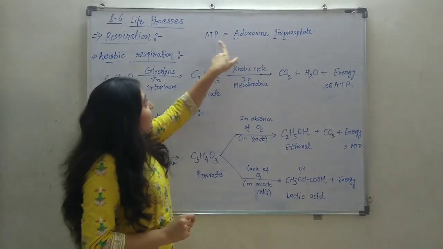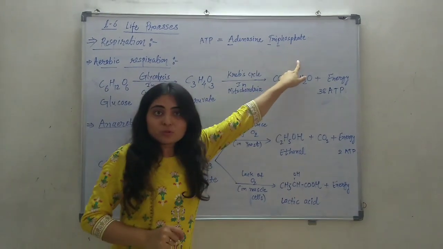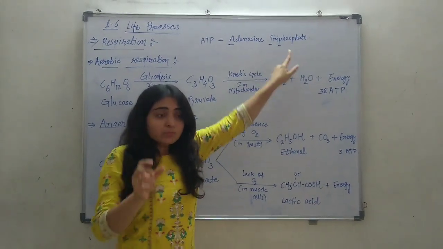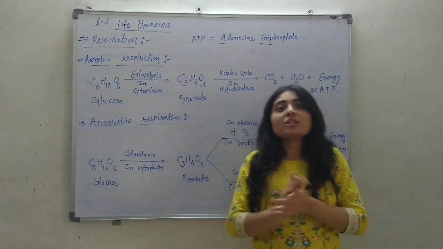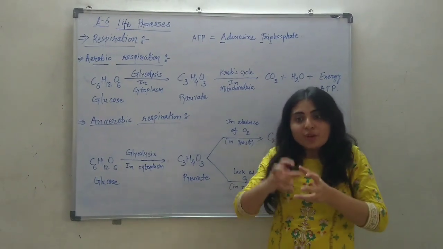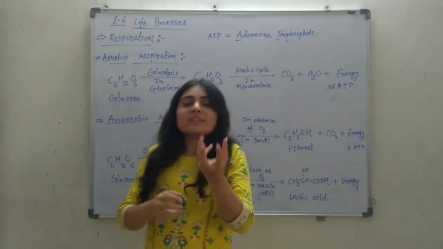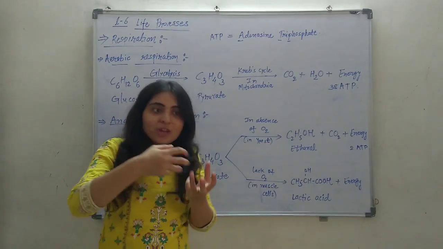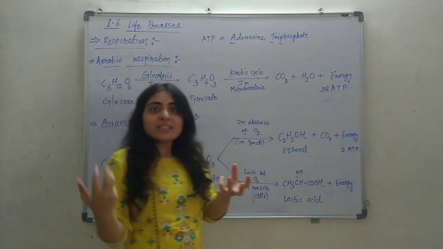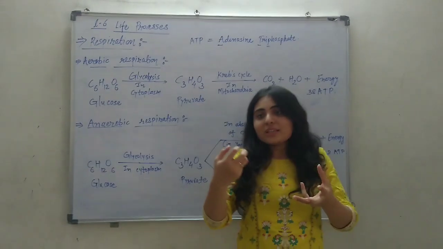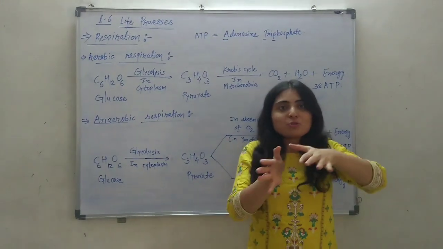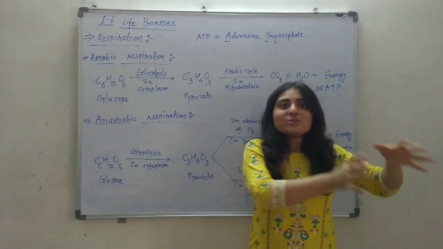The full form of ATP is adenosine triphosphate. It is a molecule. Energy will be stored in the form of ATP, so we can say that ATP is nothing but a packet of energy. Whenever energy is needed, it will be obtained from ATP, because the packets of energy are already stored.